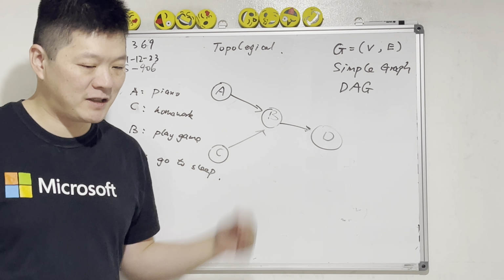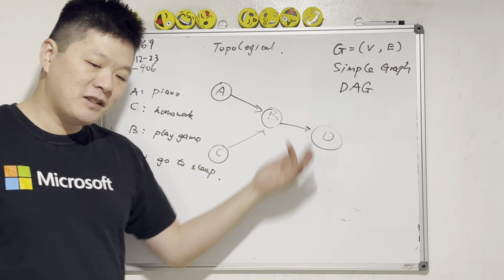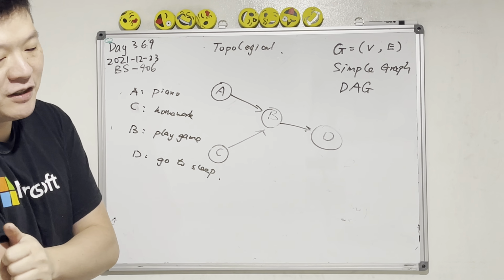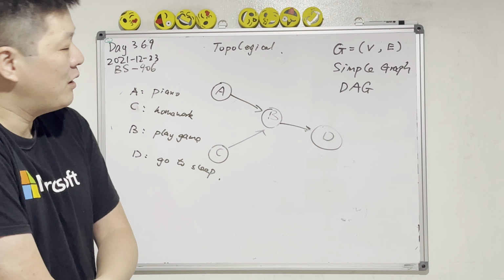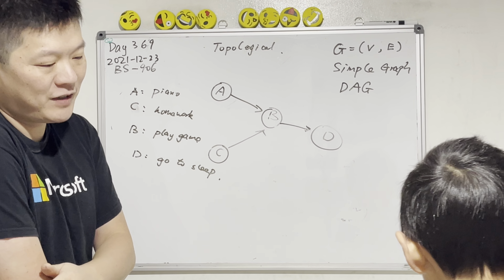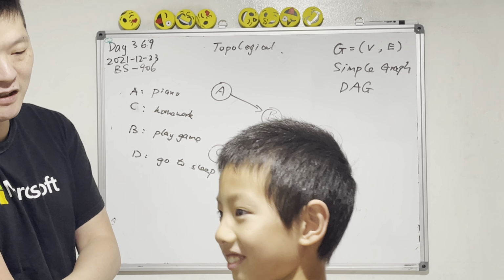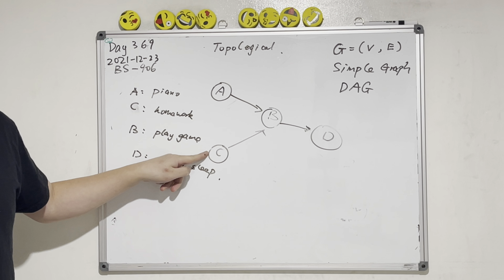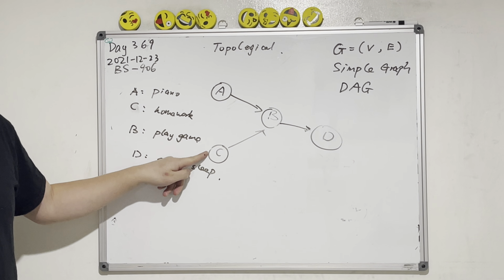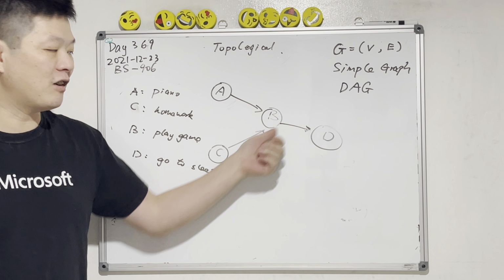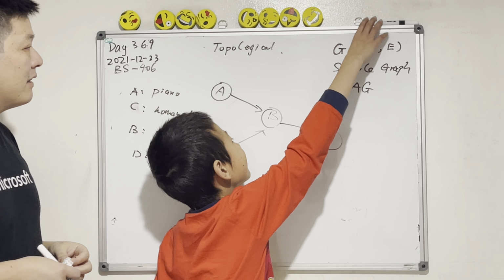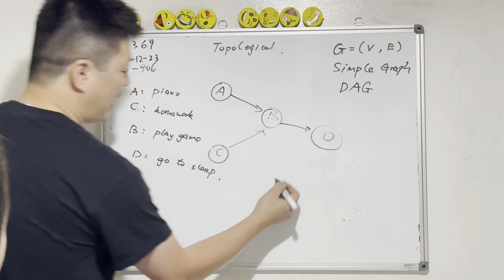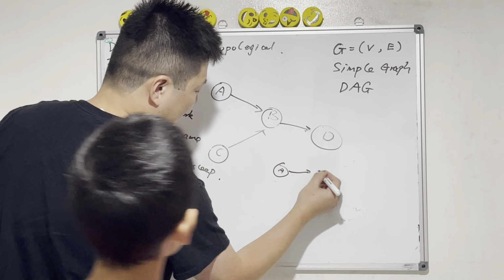Today's task is very simple. Given a graph with directions, find the minimum number of nodes we have to visit in order to visit all the nodes in the graph. For example, A and C are the minimum number of nodes we can start with to finish visiting all the other nodes. Am I clear?